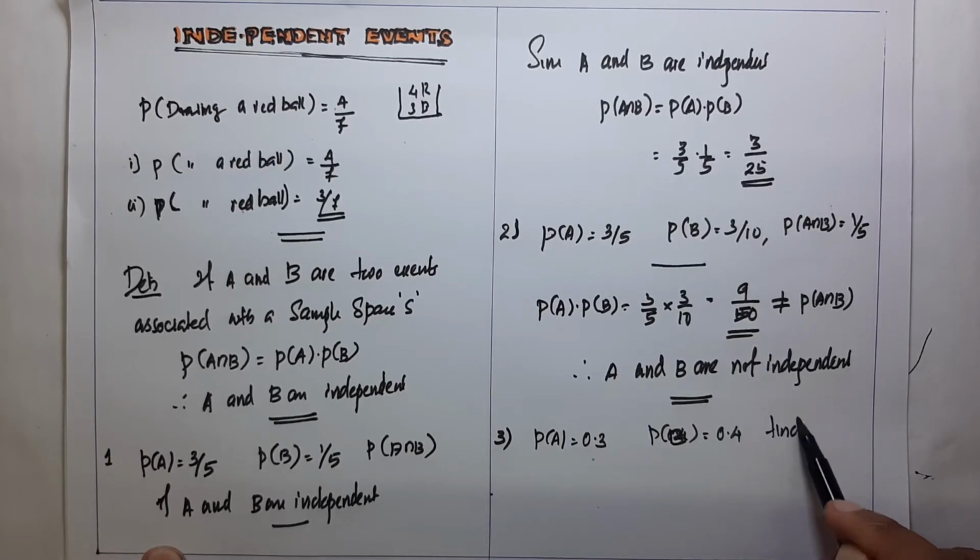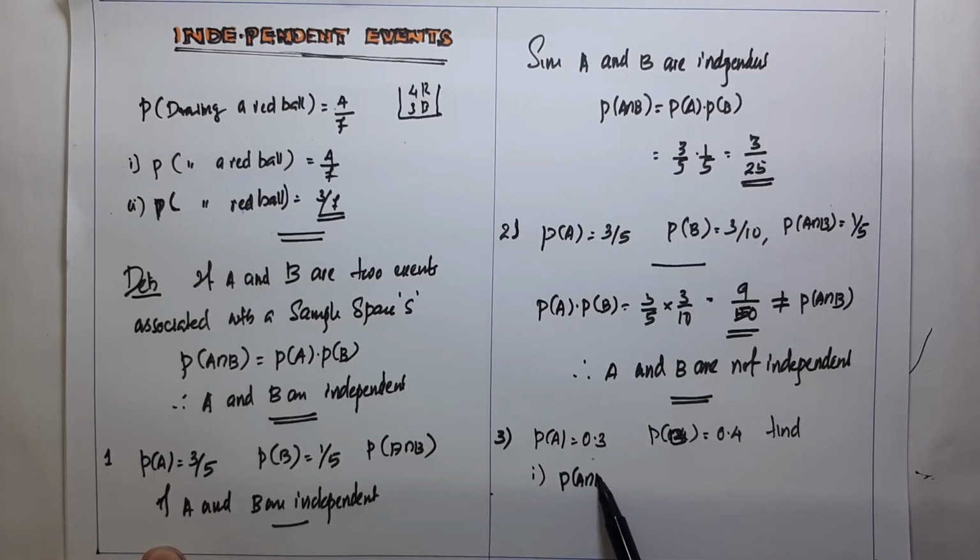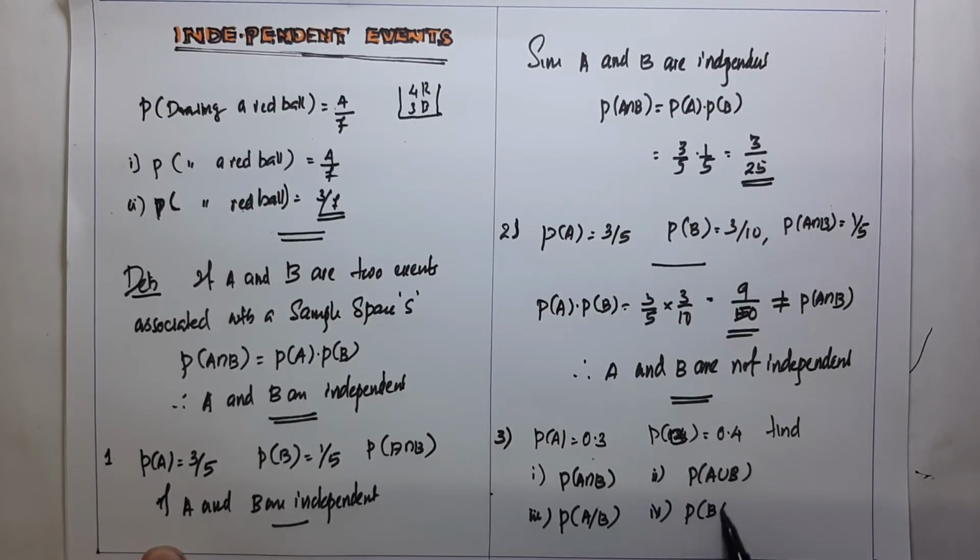Questions are: first, find P of A intersection B. Second question, P of A union B. Third question, P of A given B. And fourth question is P of B given A.